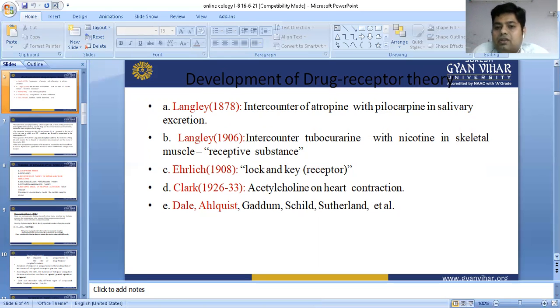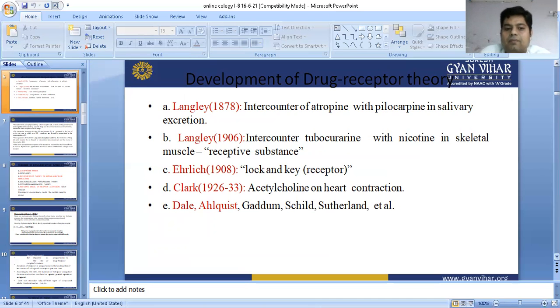Then Ehrlich gave the key and lock theory for receptors. What is this theory? According to Ehrlich, the drug acts as a key and the receptor acts as a lock. Once the key is inserted into the lock, it opens the lock. That means the drug binds with the receptor and opens the receptor, and the receptor performs its function. This is the key and lock theory. But this theory is not